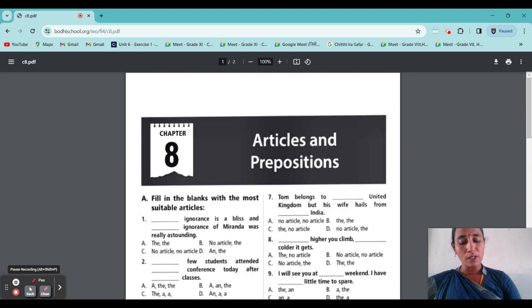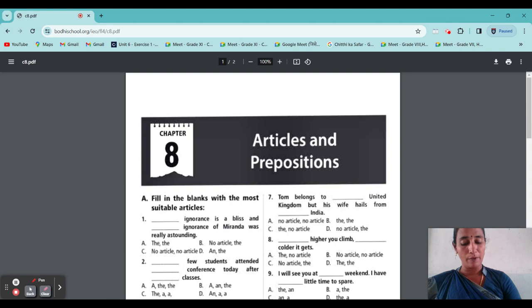Third, "the" is used to generalize a whole class or group. Next, "the" is used for geographical points on the globe. Next, "the" is used for nouns that cannot be counted, for example, "The water of the Pacific Ocean is freezing."